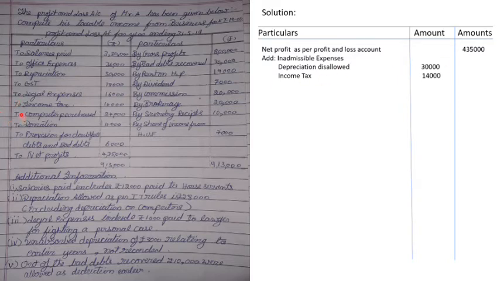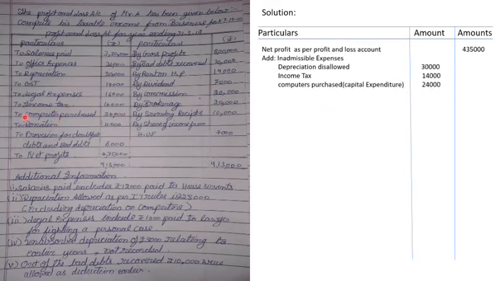Clear? Next, there is computer purchase given to us. So computer purchased is a capital expenditure, so it shall be considered as an expenditure in case of income from capital gains. Relating to that, there's a video separately in my channel, you can go through that. Okay, the link has been given here. Clear? So next, that expenditure is an inadmissible expenditure. So therefore it's a capital expenditure. We shall take it as an inadmissible expenditure and add it. 24,000 shall be added completely.